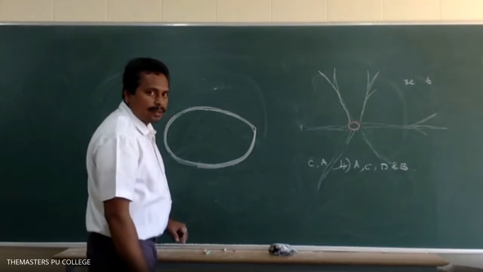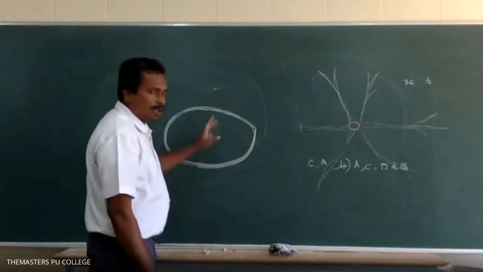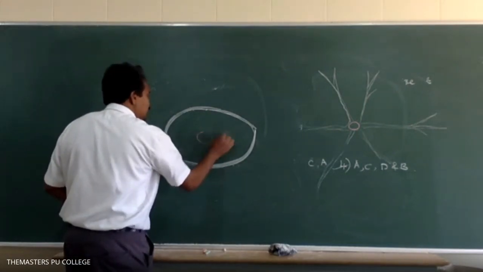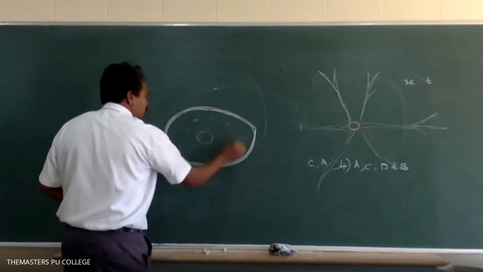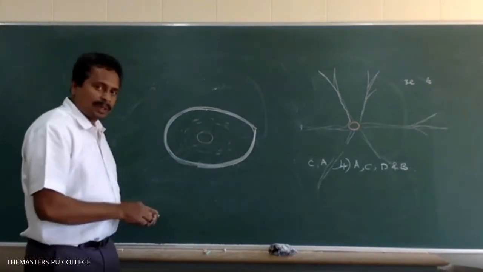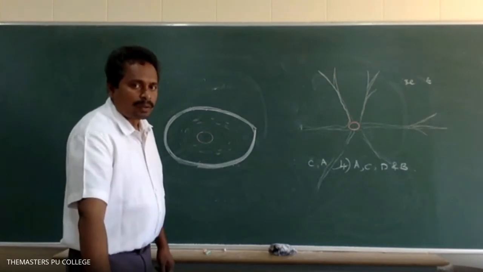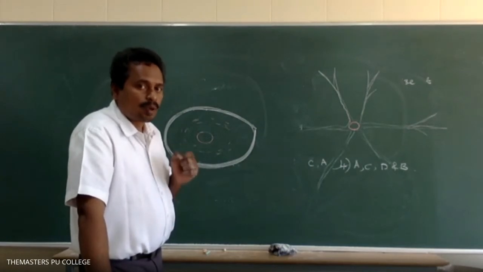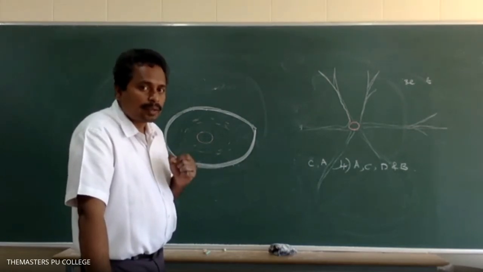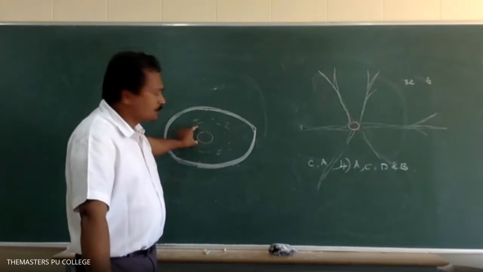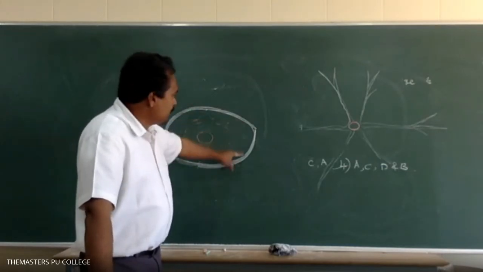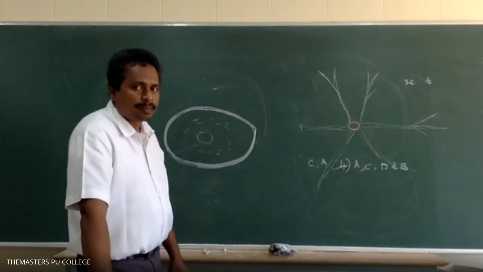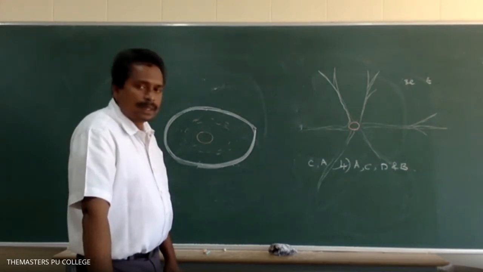The outermost layer is made of calcium carbonate. The nucleus and the protoplasm are there. Is it clear now?